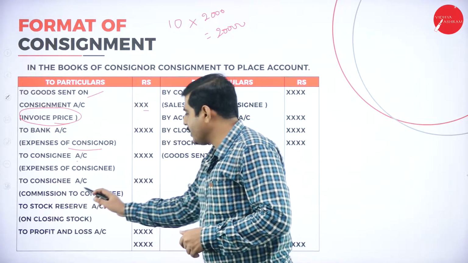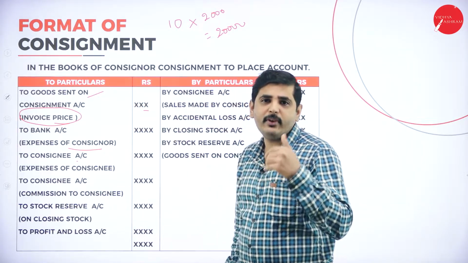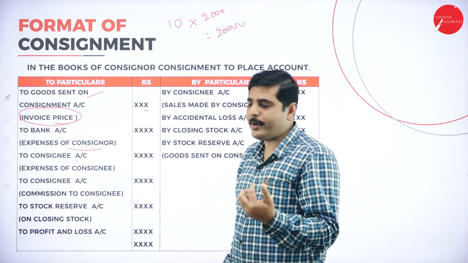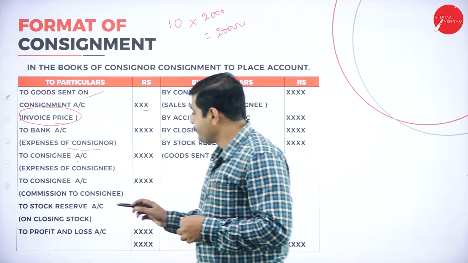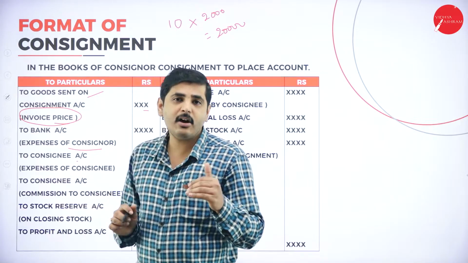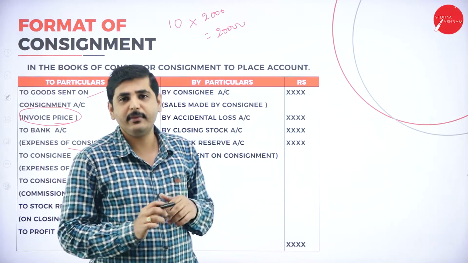Next one, to consignee account. If, as a consignor, I paid any commission to the consignee, that amount we have to show here. Next one, if the goods are sent on cost plus profit method.